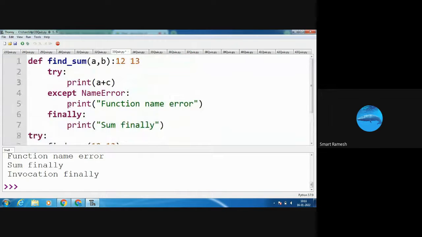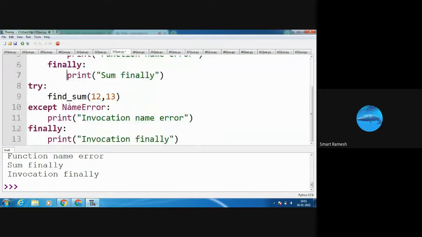We did not use the c variable over here, so here only it throws the error. Here the except block will not work. Next, the finally block is there. It will compulsorily work, so invocation finally is also displayed in the output screen.